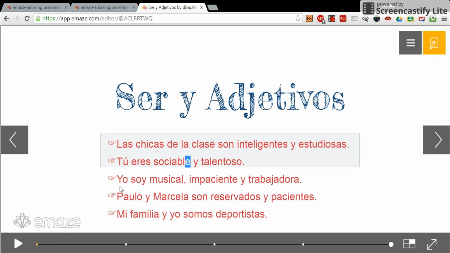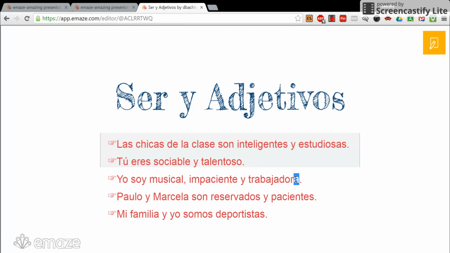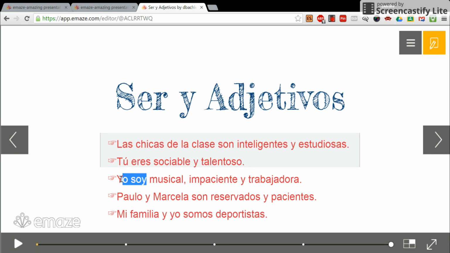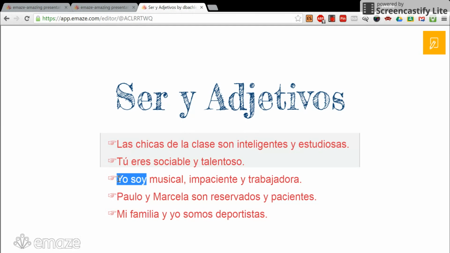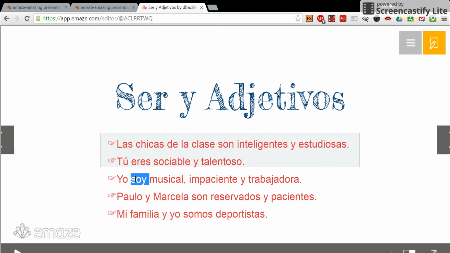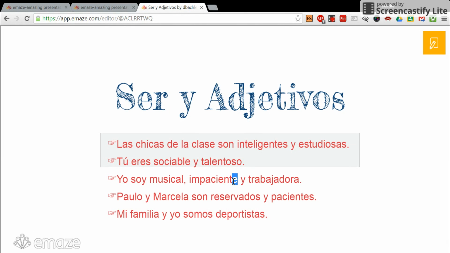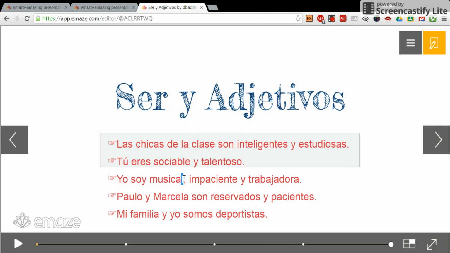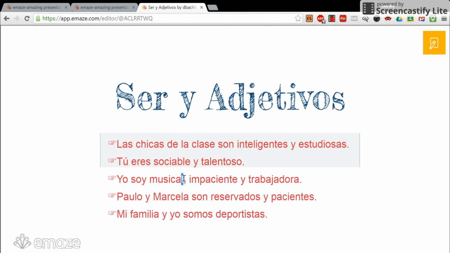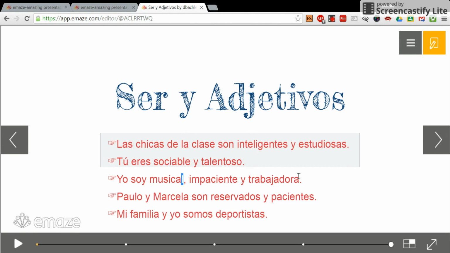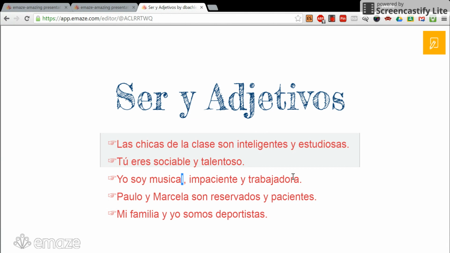Yo soy musical, impaciente y trabajadora. When you read a sentence like this, you can assume that the person you are talking about, since we're using yo soy, or someone's describing themselves, you can assume that that person is a girl because we're using trabajadora. However, if we didn't have trabajadora and we only had impaciente or musical, which is similar and it's always masculine or feminine, we wouldn't know. So that's why trabajadora helps us to know that the person talking about themselves is a girl.